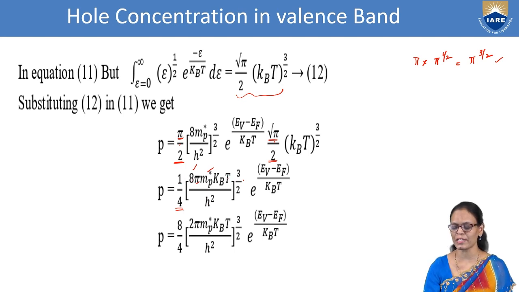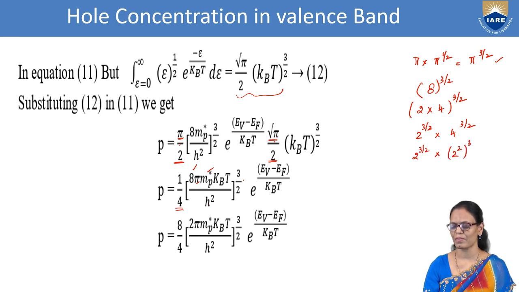What we have here is 8 power 3 by 2. 8 power 3 by 2 can be written as 2 power 3 by 2 into 4 power 3 by 2. I can simplify this 4 as 2 square power 3 by 2, so this simply becomes 2 power 3.